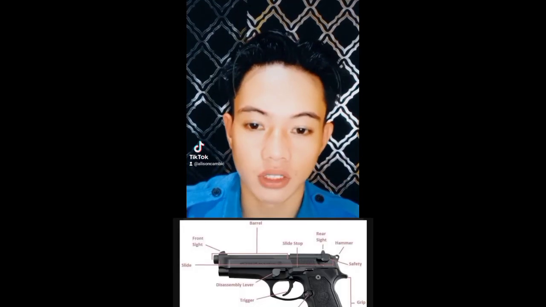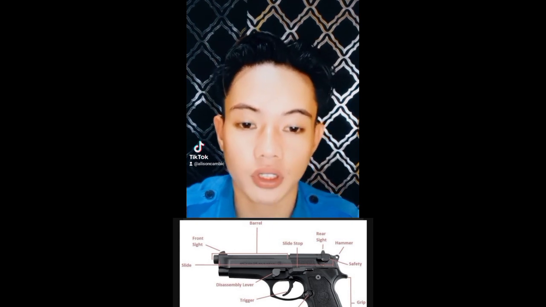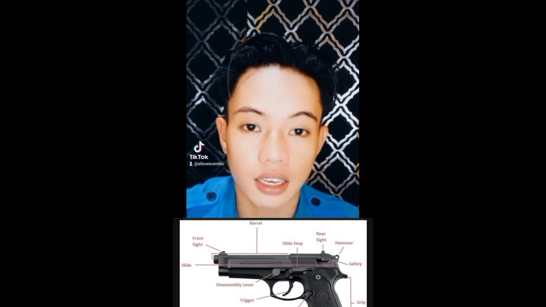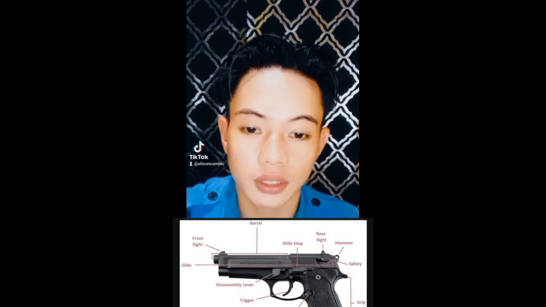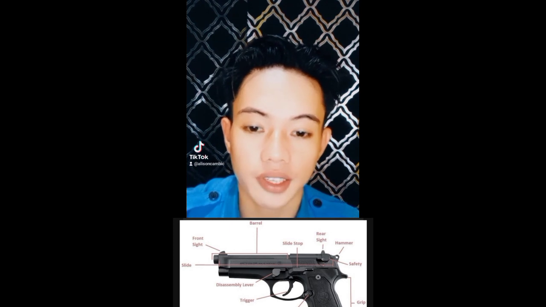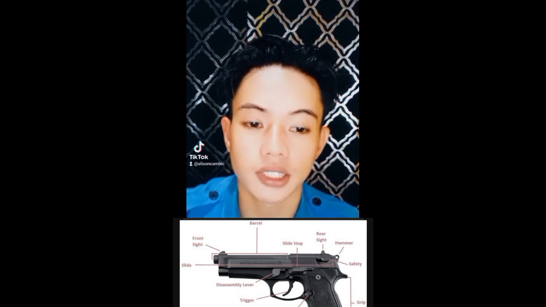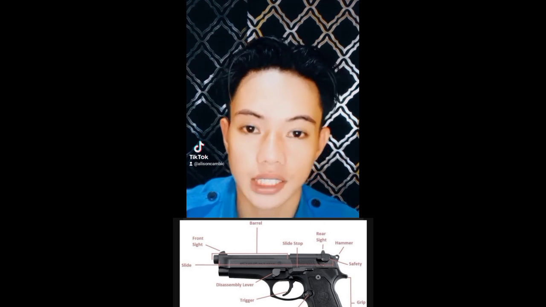Parts of the pistol. First is the magazine release. It is a button or paddle style lever that, when depressed, releases the magazine from the weapon. Next is the magazine. A magazine is the ammunition storage and feeding device of a firearm, within or attached to a repeating firearm. Next is the grip.